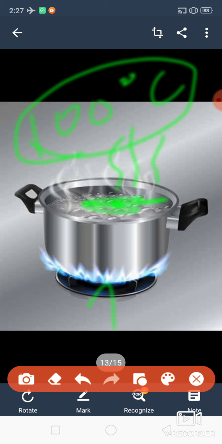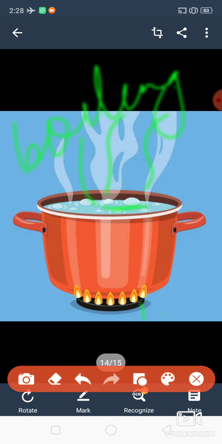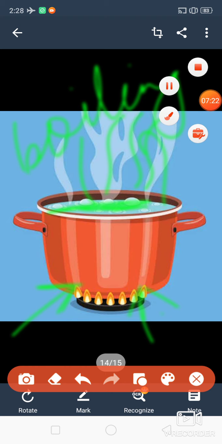Boiling means the process of changing liquid to gas. Here is another figure. We are heating a liquid, and it is changing into gas. This process is called boiling. The process of changing liquid into gas by heating is called boiling.